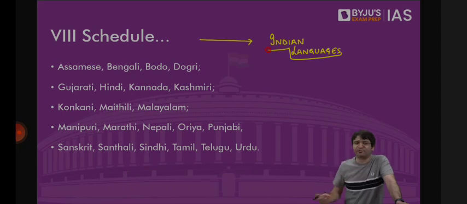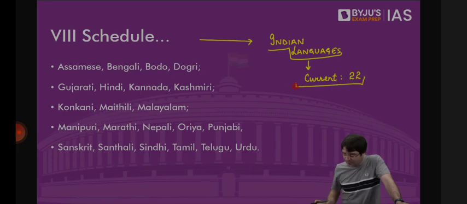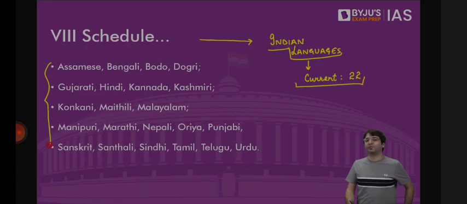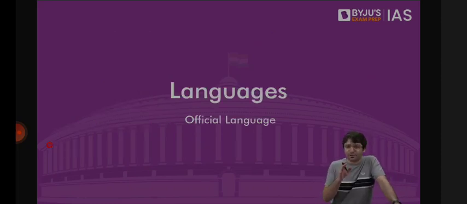Originally, there were 14 languages mentioned under Schedule 8 of the Constitution. The current number is, how many languages do we have under Schedule 8 of the Constitution? 22 languages. And these are the 22 languages which are mentioned under Schedule 8 of the Constitution. But when we look at this chapter on language, we can divide this chapter into 4 parts.